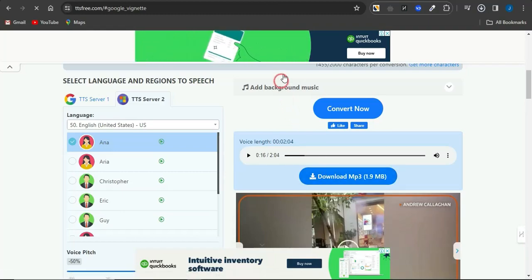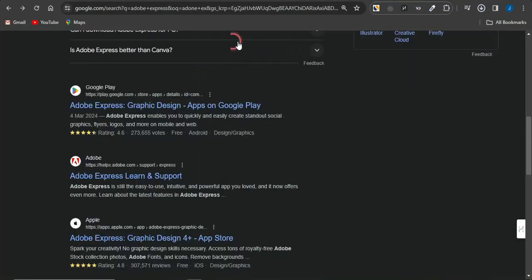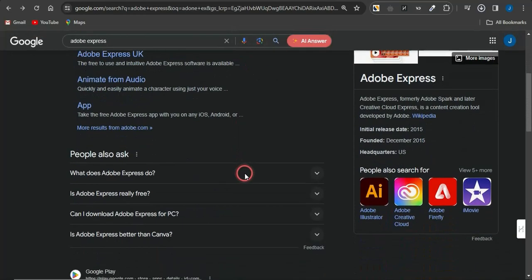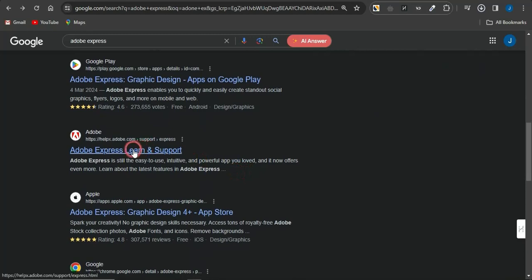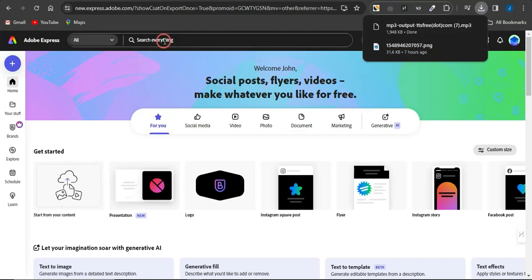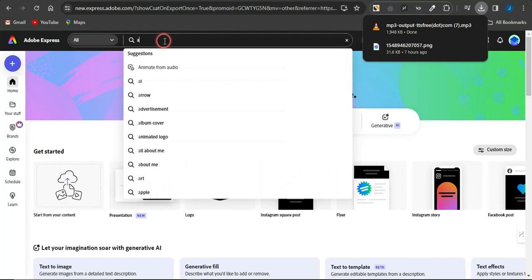Now we can go on to Google, and once we do, we want to search for Adobe Express. If you search for that right now, you can see this particular option right here, which is Adobe Express. You want to select that. It's going to bring you to a page such as this, and you want to come onto this search section. In this section, I'm going to type in something like animate from audio.